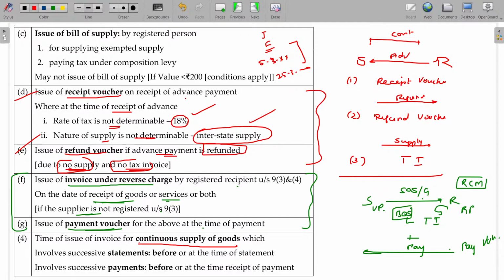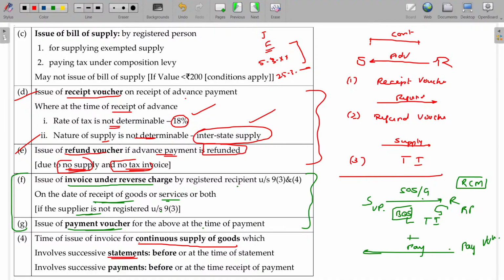Supply remains continuous, but you will pay based on the billing date as per the contract you entered with the supplier, the electricity department. It involves successive statements. This electricity company says to you, bi-monthly once, every second week they will come and give the bill. You have to pay me in the 4th week. So that will be the deadline.